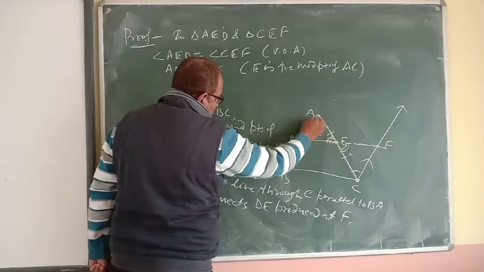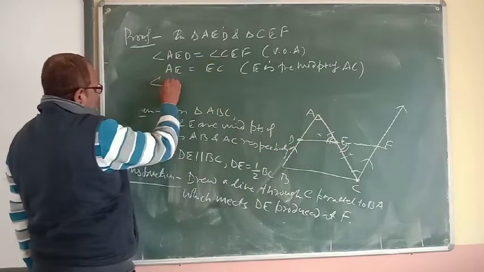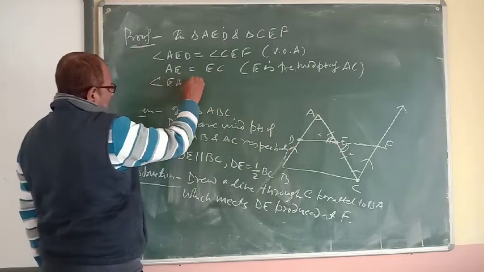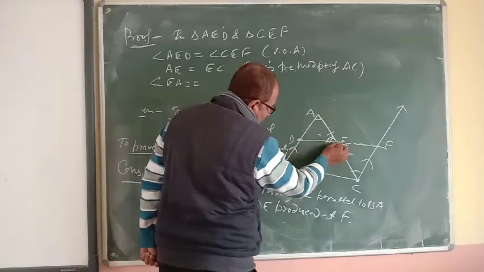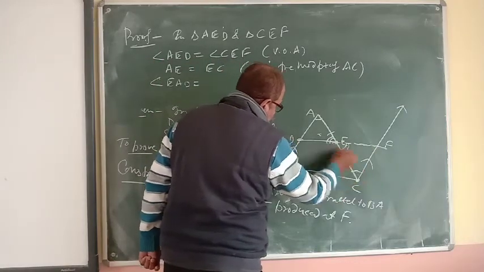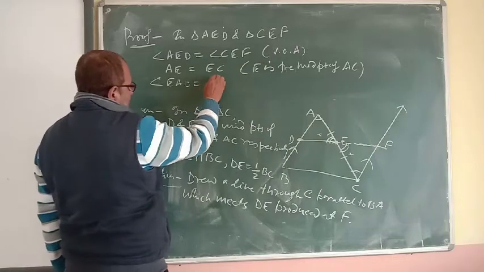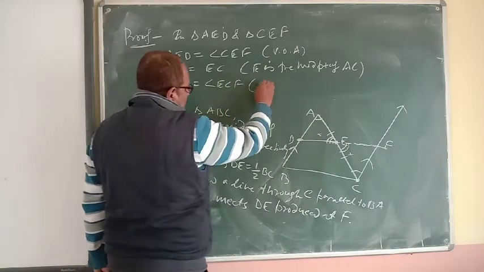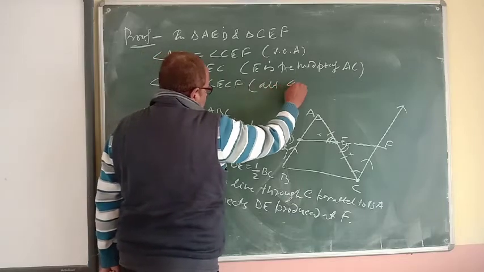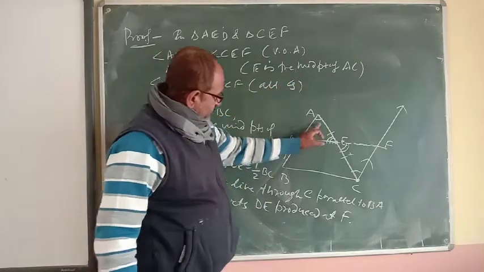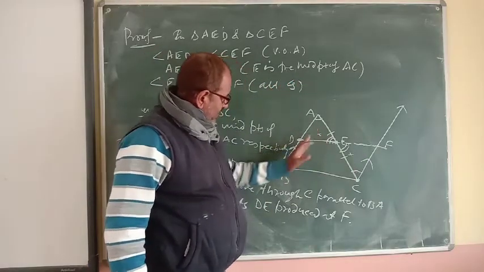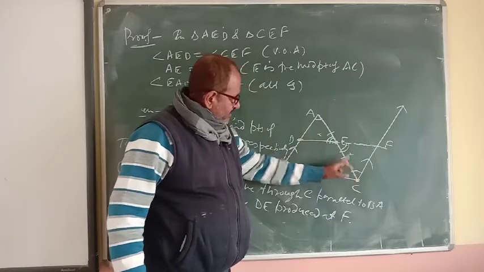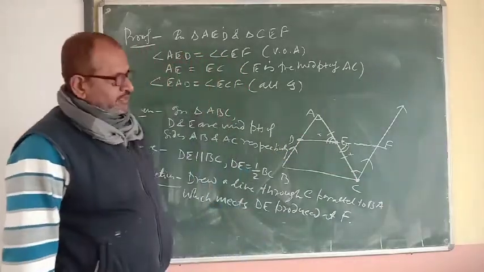And angle EAD is equal to angle ECF, reason alternate angles. These two are alternate angles. These two lines are parallel, so alternate angles are equal.